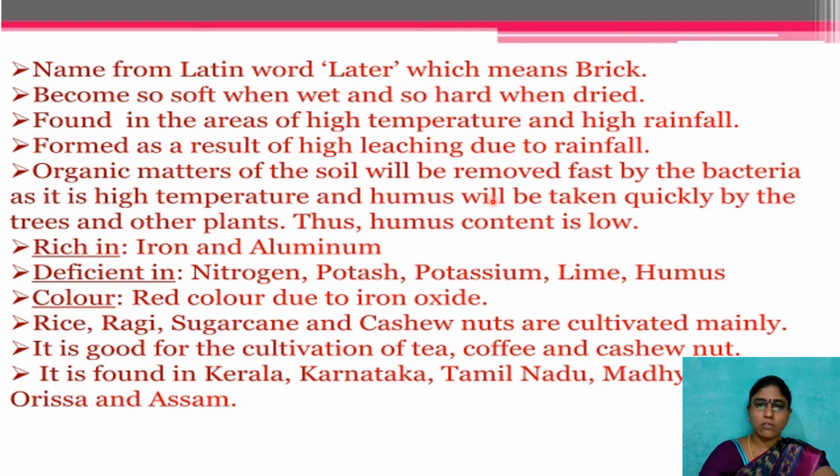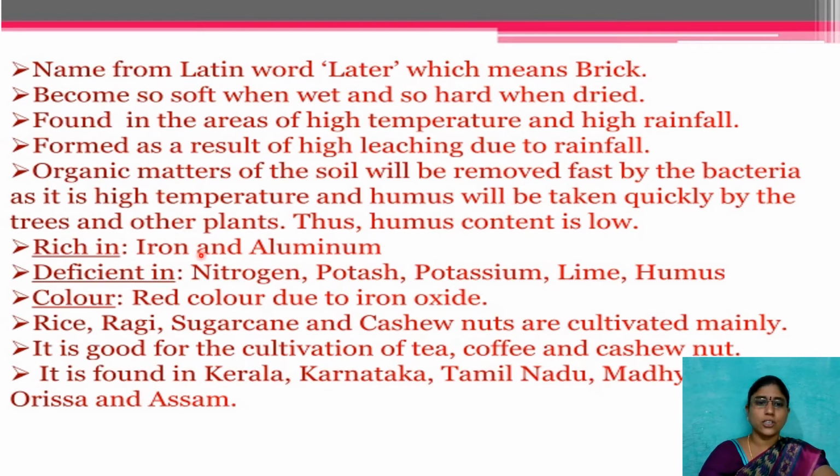Organic matter in the soil is removed fast by bacteria as it is a high temperature area, and humus is taken quickly by trees and other plants. Thus the humus content is very low here. Understood? In this type of laterite soil, humus is very low, so these soils are not suitable for regular crops.